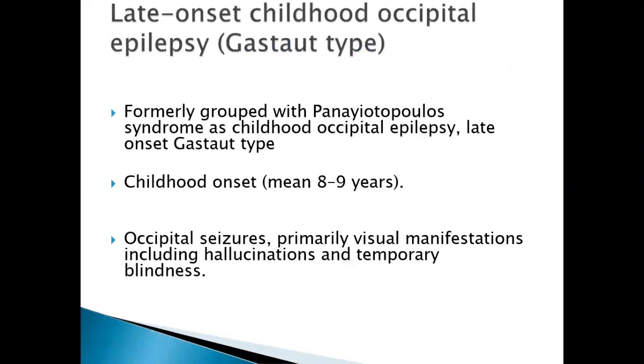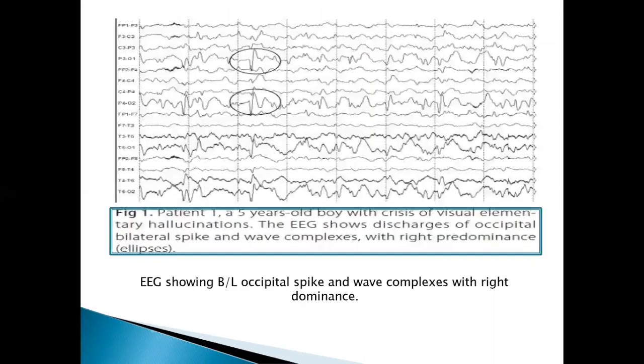Next, as I already mentioned, are patients with occipital lobe semiology. Whenever you deal with seizures, you have semiology of frontal type, temporal type, and occipital type. For epilepsy originating from the occipital focus, we have only two diagnoses: one is Panayiotopoulos, and the other is late onset childhood occipital epilepsy, the Gastaut type. This is just for information; they will not ask you about occipital epilepsies. In this occipital region there are important spikes, originating in the right occipital region, predominantly P4 O2. This EEG shows bilateral occipital spike and wave complexes, predominant on the right side.